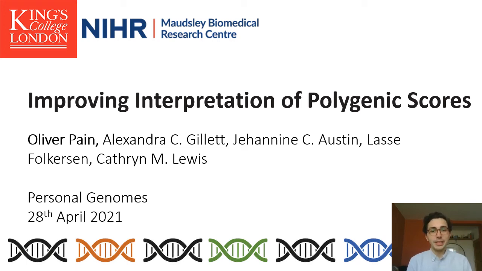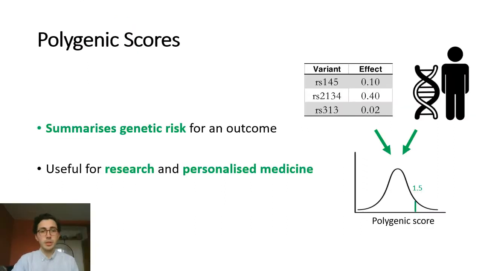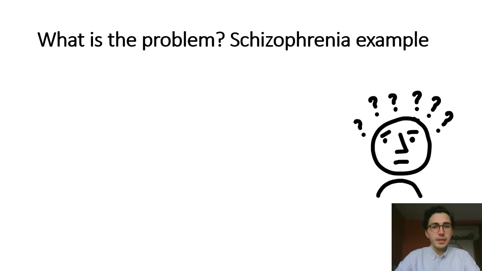My name is Oliver Payne, and today I'm presenting our work aiming to improve the interpretability of polygenic scores. Briefly, polygenic scoring is a way of summarizing an individual's genetic risk or propensity for a given outcome. Polygenic scores are a useful research tool and could also be useful for personalized medicine as their predictive utility increases. A key limitation to the clinical utility of polygenic scores is their interpretability.